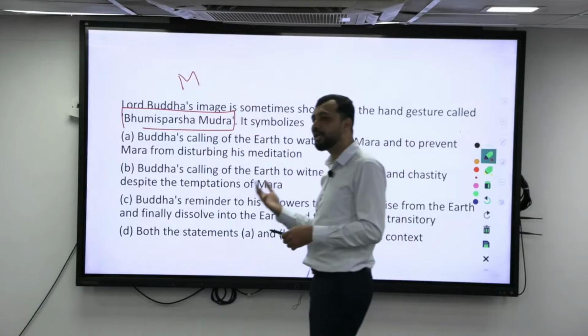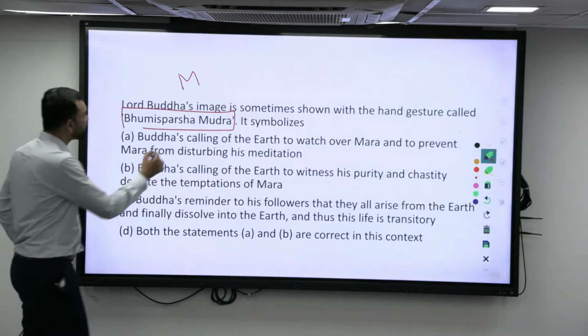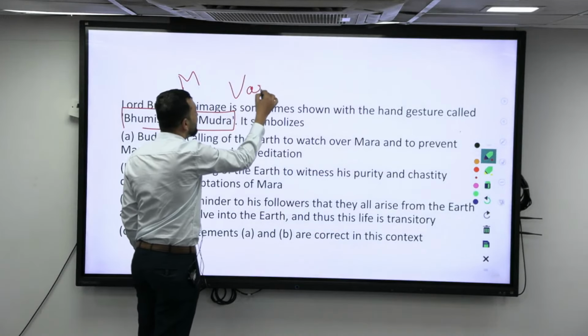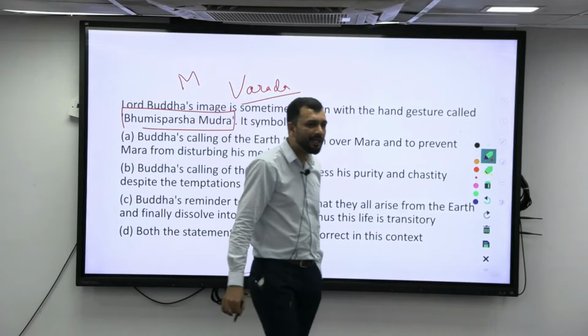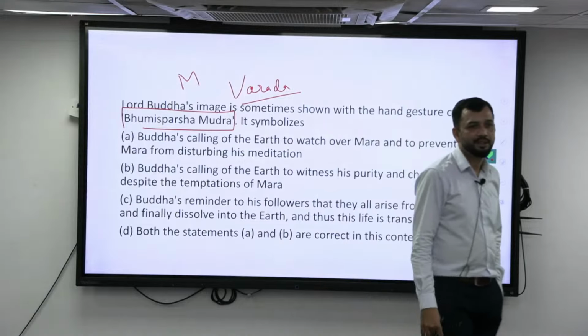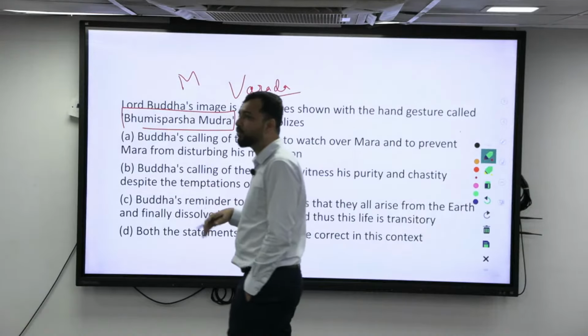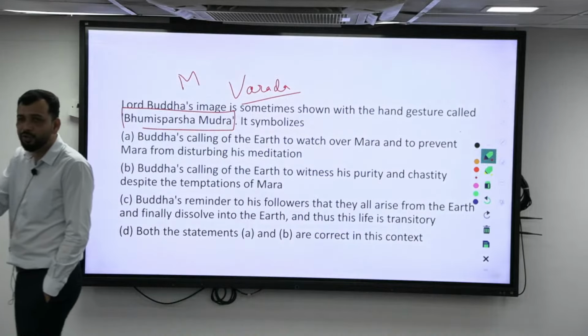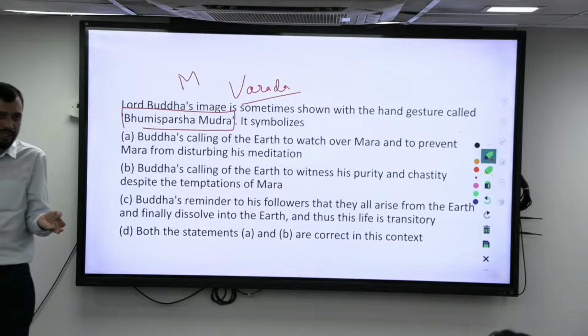Then there is something called Varada mudra, right? Then there is something called Dhyana mudra. Dhyana mudra means what? He is in the Dhyana position. So in his tales, whenever they are showing, Jataka tells the life story of Buddha, everywhere they are showing, before Bhumi Sparsha mudra, he will have Dhyana mudra. That means that he will be doing the Dhyana mudra.